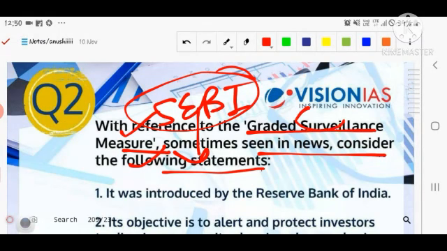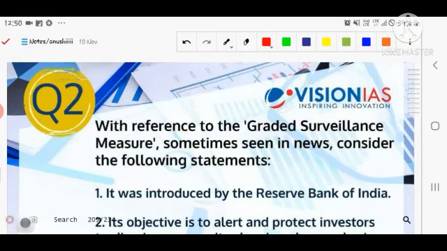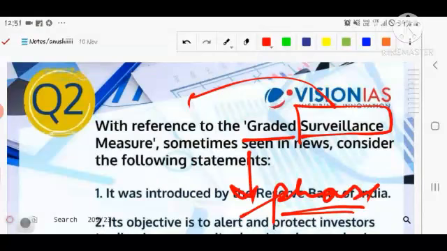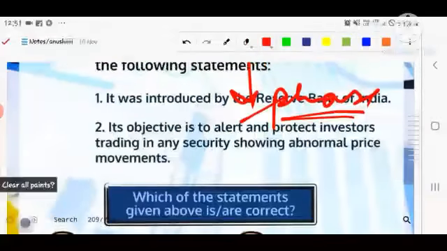That is the graded surveillance measure. Surveillance करना. If you deconstruct the whole term here, graded means in a phased manner, ठीक है? Or a hierarchy can be found there. Surveillance is espionage, and it is a cautious measure taken by SEBI, and measure to measure ही होते हैं.